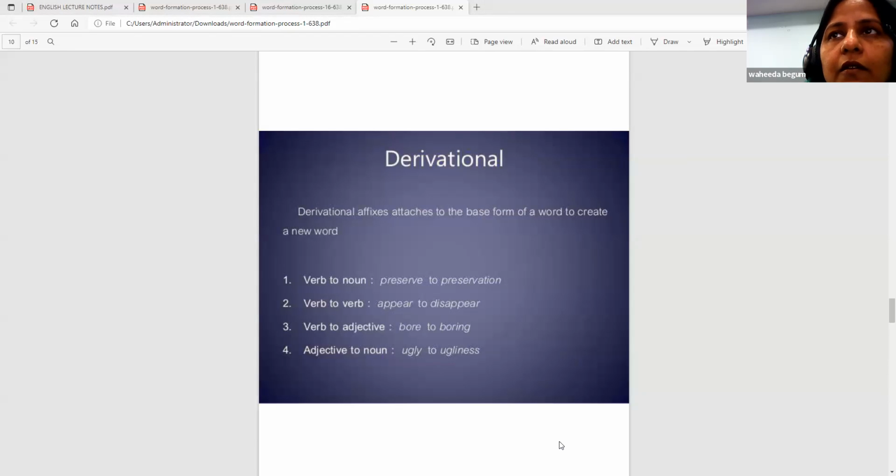Fear, fearful. Like that. Verb to adjective. Bore, boring. Did I bore you? It was a boring movie. It was a boring program. Adjective to noun. How is it looking? How is the picture? It is an ugly picture. Okay. Changing it to the noun. The ugliness of the picture was hidden.